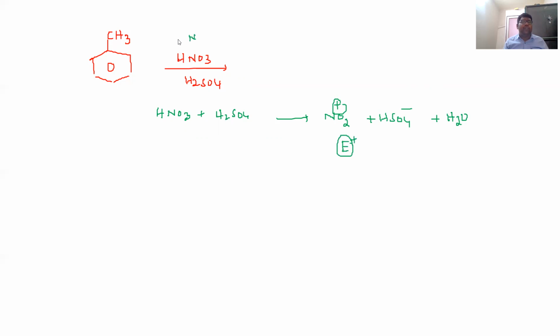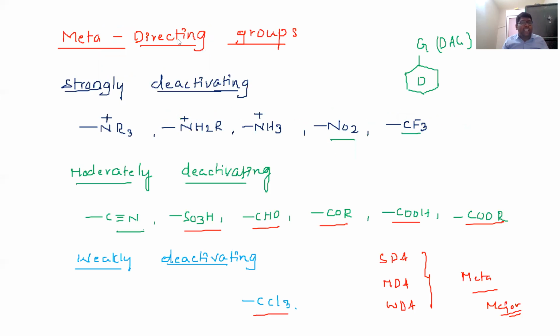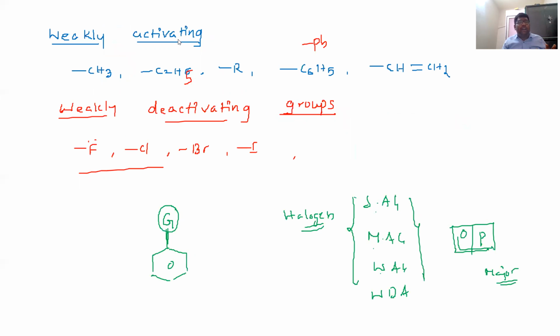So NO2 plus will substitute at ortho, para, or meta. Which one decides the product formation? Therefore, the methyl group is in which category? So, which category?